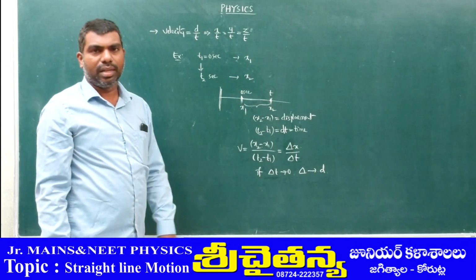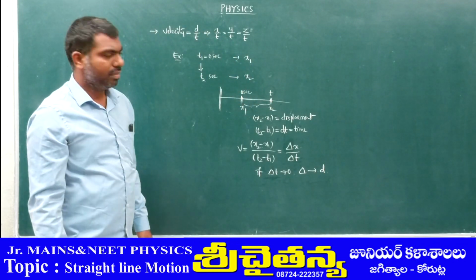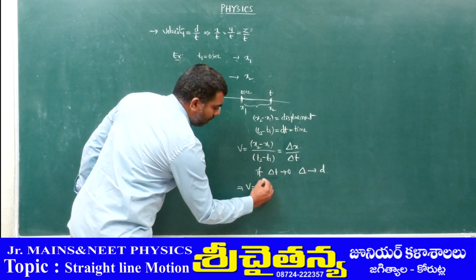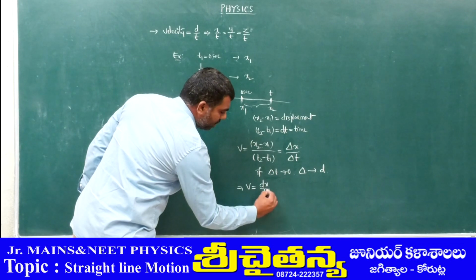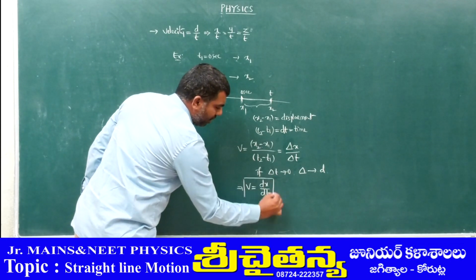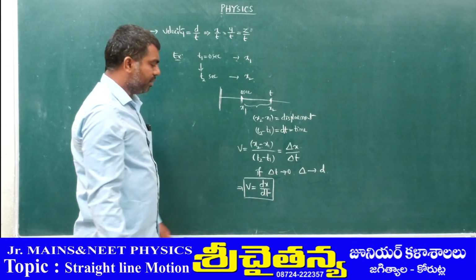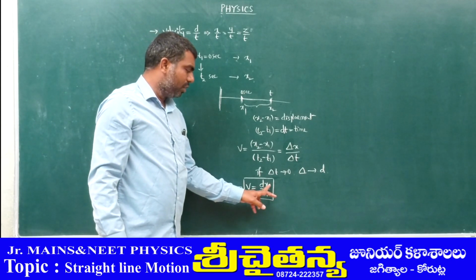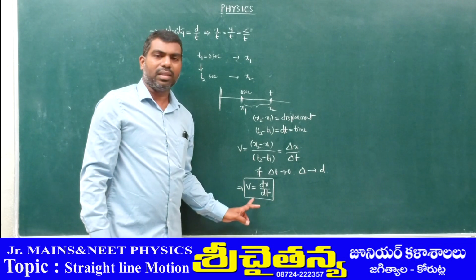Here d does not mean distance, it means differentiation. So we can write the velocity v is equal to dx upon dt. That means we can read it as the rate of change in displacement, that is called velocity.